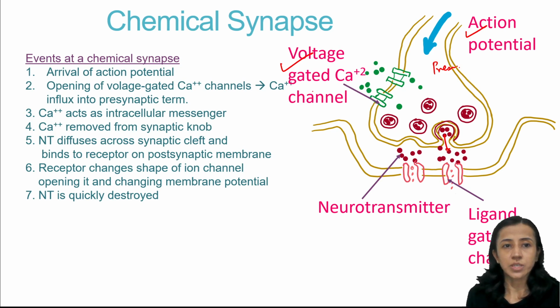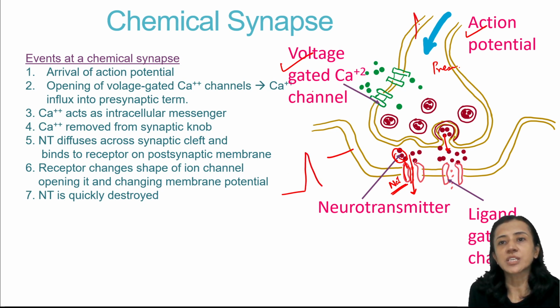Neurotransmitter comes out. This neurotransmitter passes through the synaptic cleft and binds with the channels which are present on the postsynaptic membrane here. These are known as ligand gated channels. So when this ligand in the form of neurotransmitter binds with the channel, it causes opening of the channel, and there is entry of sodium ions. When the neurotransmitter is acetylcholine, when sodium ions enter, the membrane potential gets depolarized. So this is the action potential which was here. Now it gets transmitted to the postsynaptic membrane.